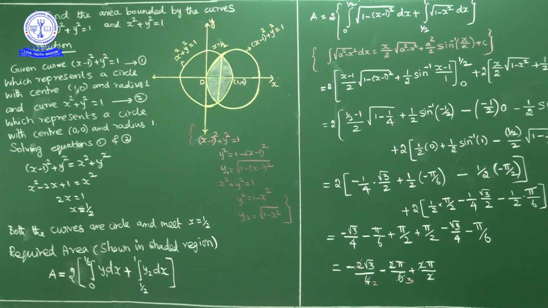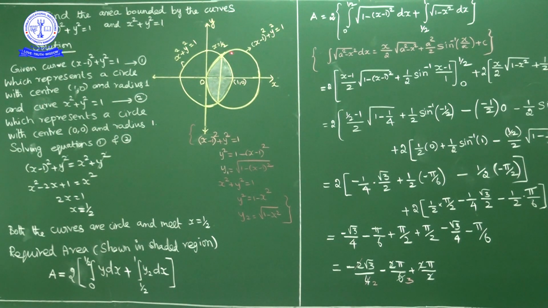This is the most important step here. Required area is equal to 2 times the area in the first quadrant. The x limits are from 0 to 1, which I will divide into 0 to 1 by 2 and 1 by 2 to 1. From 0 to 1 by 2, the area is under the circle (x minus 1) whole square plus y square is equal to 1.